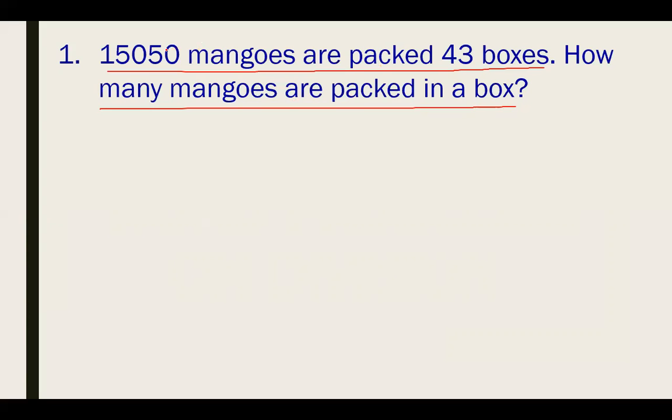Before it, we have to read the question carefully, then we have to find the solution, then we have to decide which operator we have to use, then we solve the question, then we check our solution. This is the rule to do word problems. So let's start the first question: 15,050 mangoes are packed in 43 boxes.